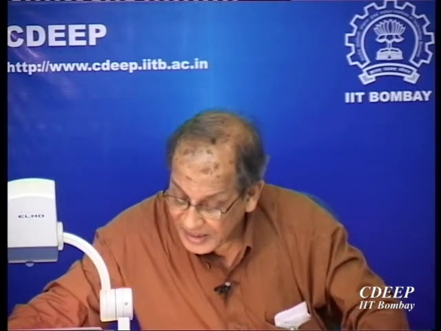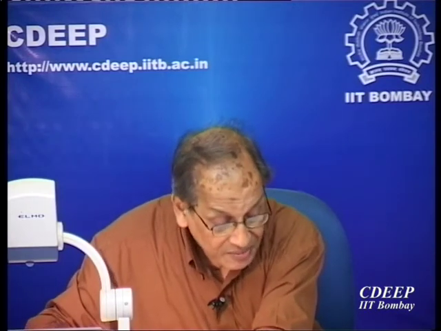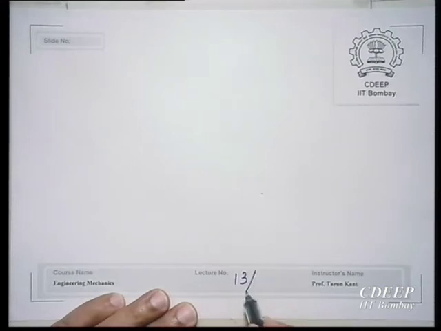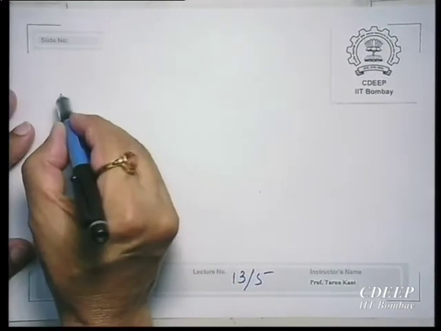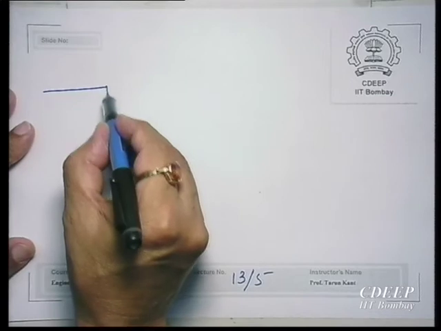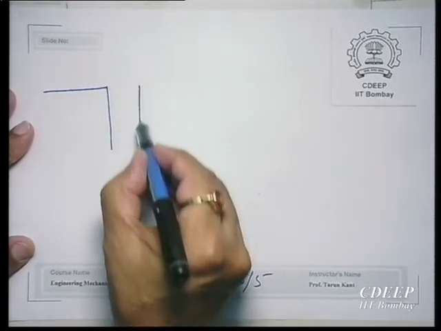If you see the load transfer, because that is a very important civil engineering structure and you should know. See, the beam is like this.